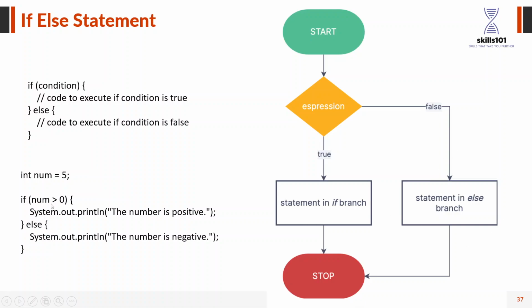Like one more example, int number is 5. If number is greater than 0, what is going to execute? The number is positive, right? If number is minus 5 or minus 10, then the condition is not going to be true. But in this case, if number is 5, only the number is positive is going to execute, and the number is negative is not going to execute. So I will discuss this again in programming.